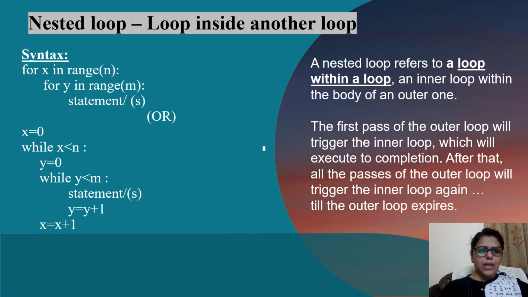Now let us come to the last concept of looping, which is nested loop. A nested loop basically refers to a loop inside another loop. In this case, we have an outer loop and an inner loop. The inner loop is basically a substatement of the outer loop. So we can say for each iteration of the outer loop, the inner loop will execute to its completion.